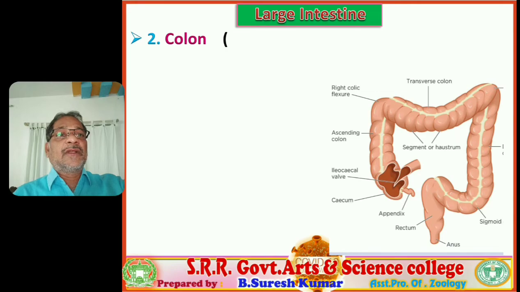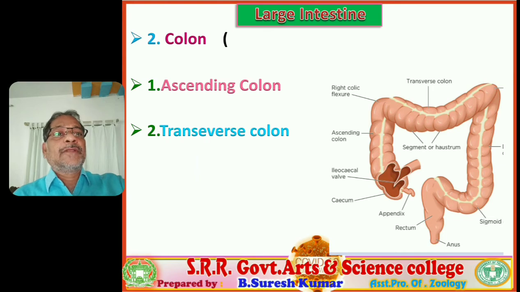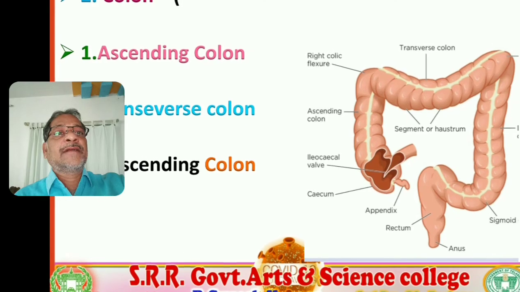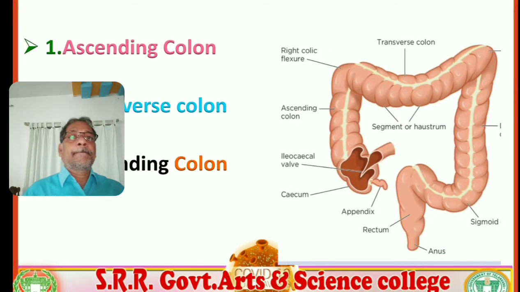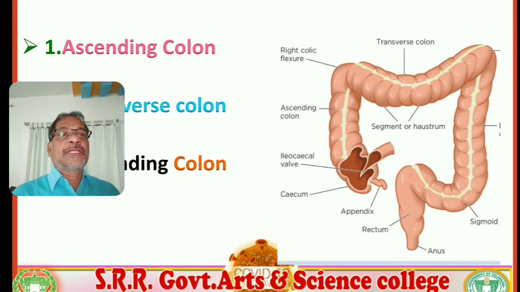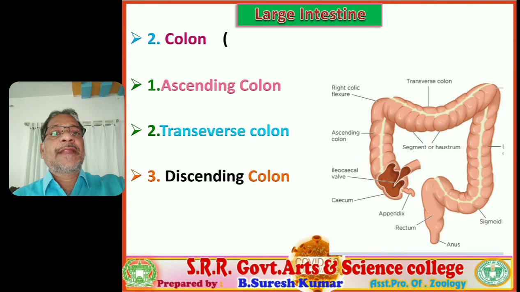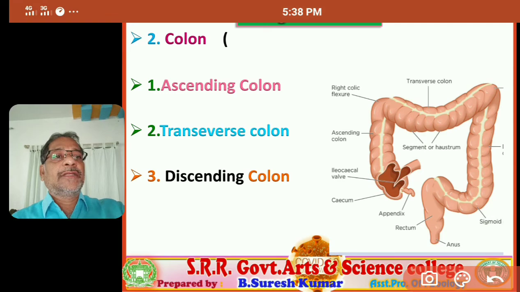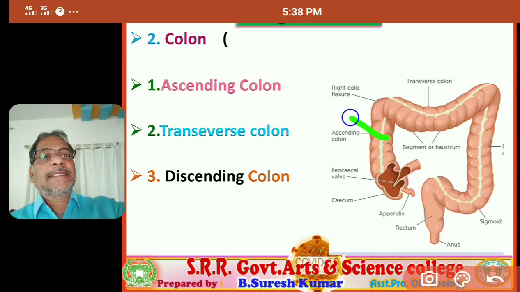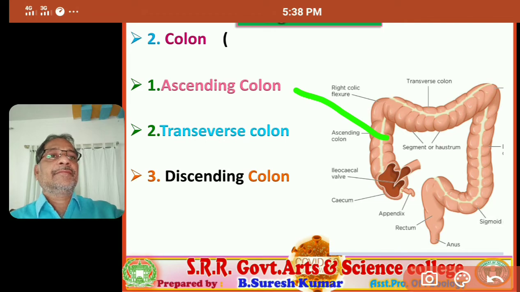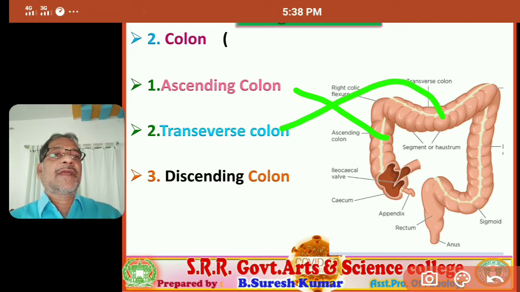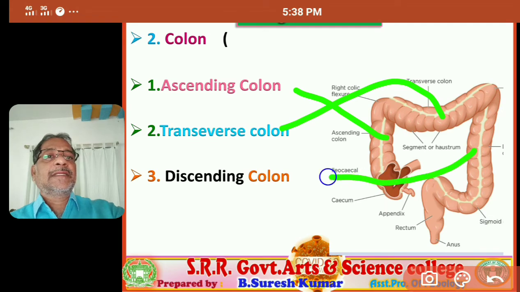And next, the second part of the large intestine, the colon. You observe, this is the colon, a larger tube. It is differentiated as ascending colon, transverse colon, and descending colon. You observe, this is ascending colon, this is transverse colon, and this is descending colon.